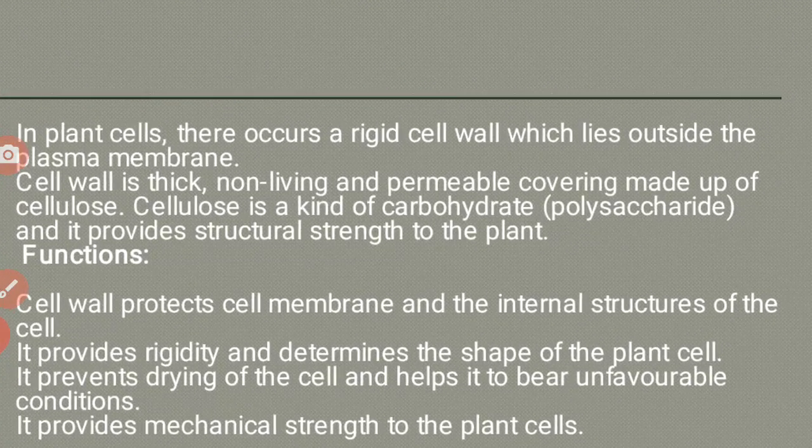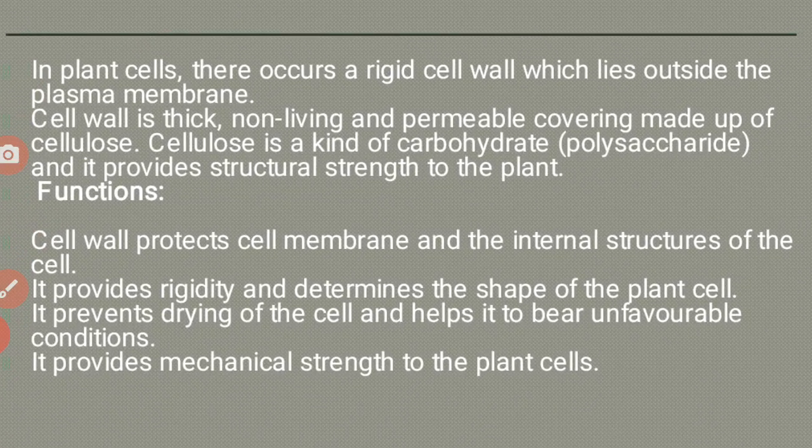So cell wall: in a plant cell there occurs a rigid cell wall which lies outside the plasma membrane. The cell wall is a thick, non-living and permeable covering made up of cellulose. Cellulose is a kind of carbohydrate and it provides structural strength to the plant.